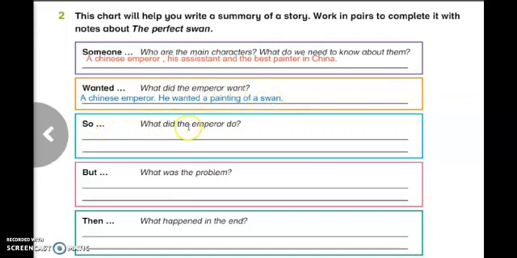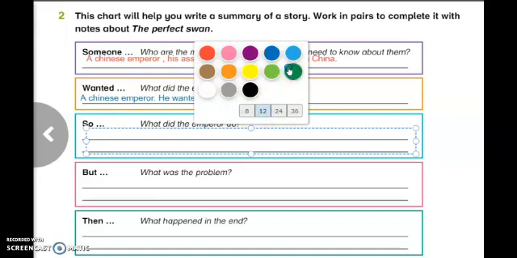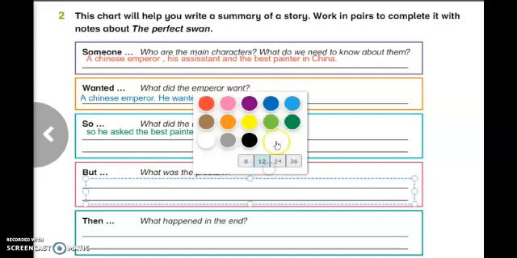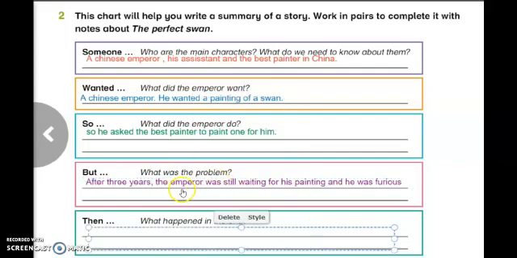So, what did the emperor do? Yes, excellent. He asked the best painter to paint one for him. But what was the problem? What was the problem with the emperor? Yes, excellent. After 3 years, the emperor was still waiting for his painting, and he was furious.